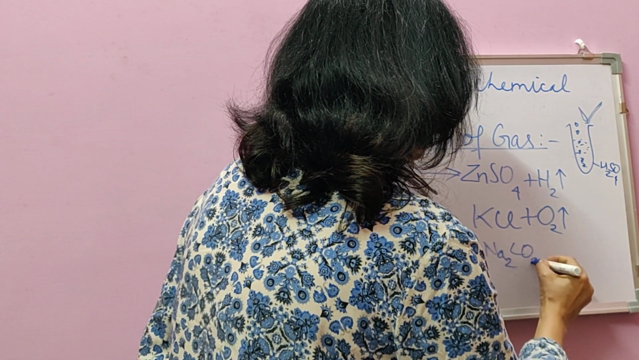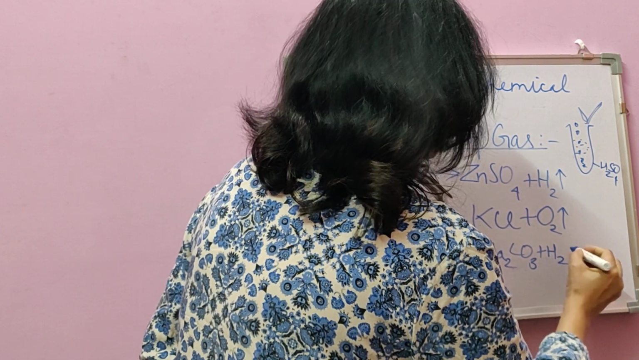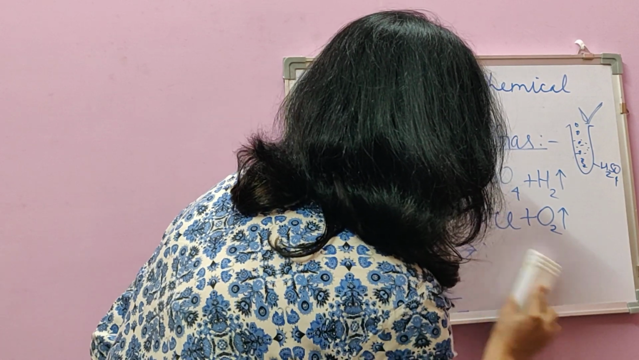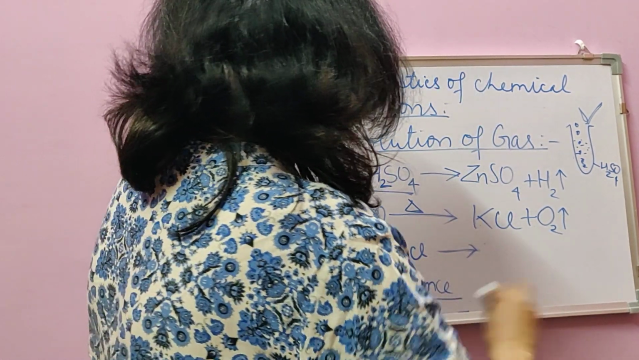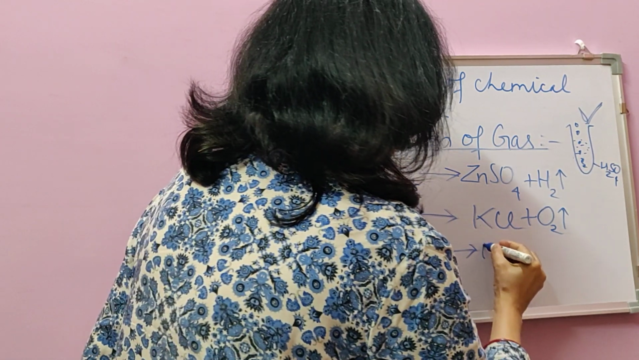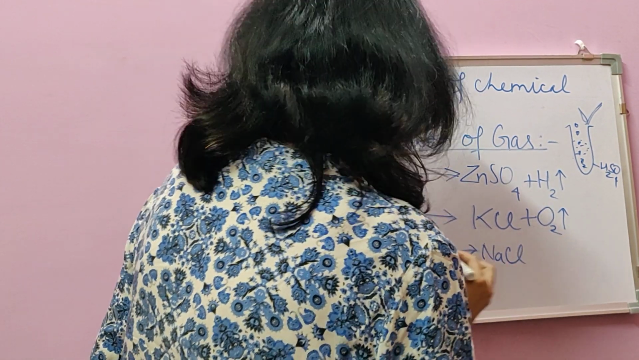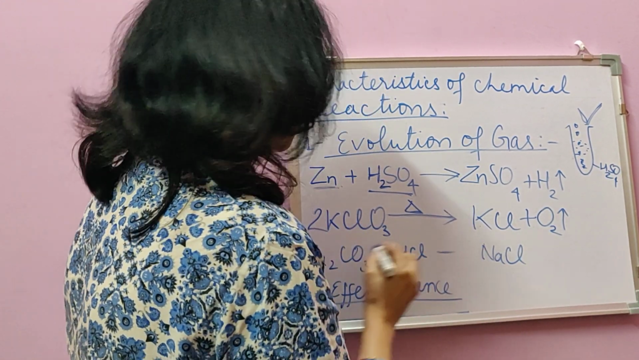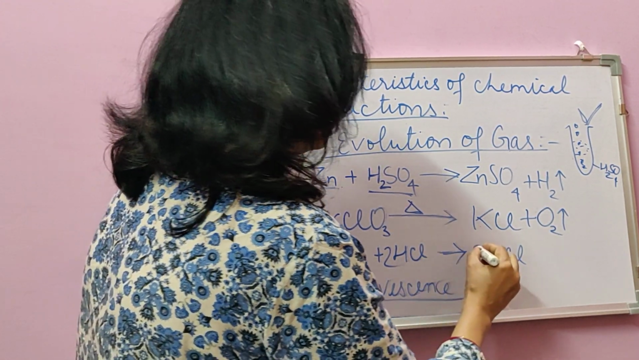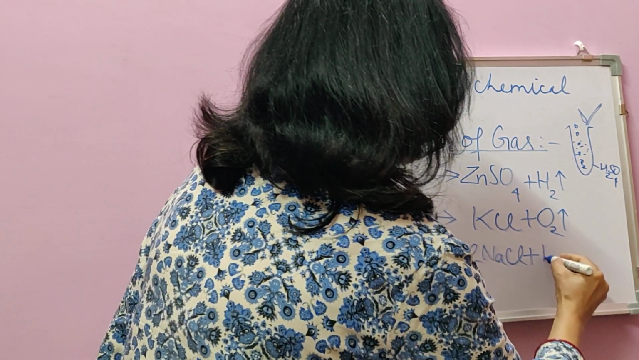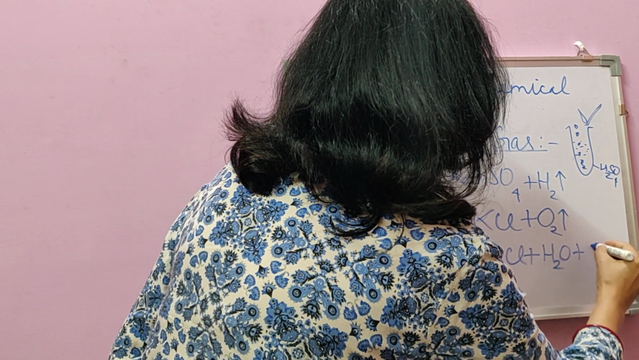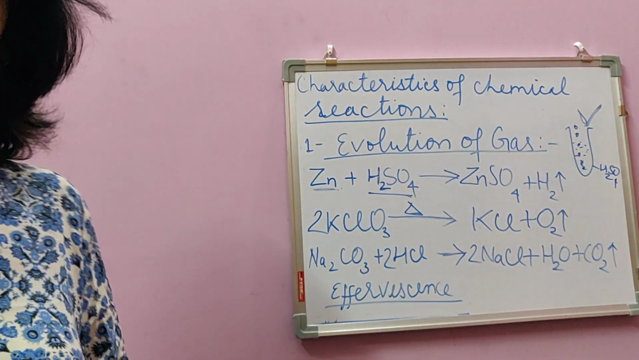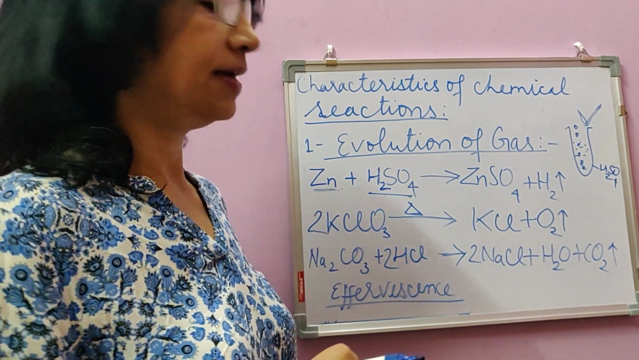The products formed are, not sodium carbonate, the product formed is a salt. With sodium and chlorine, that is NaCl. We must take 2 HCl so that 2 sodium combine with 2 Cl to form 2 NaCl plus H2O plus CO2. CO2 is produced. We can test this gas to be carbon dioxide as well.